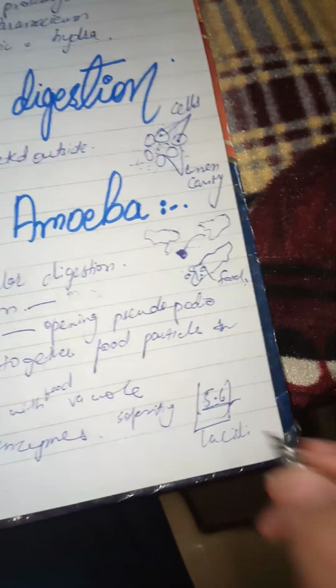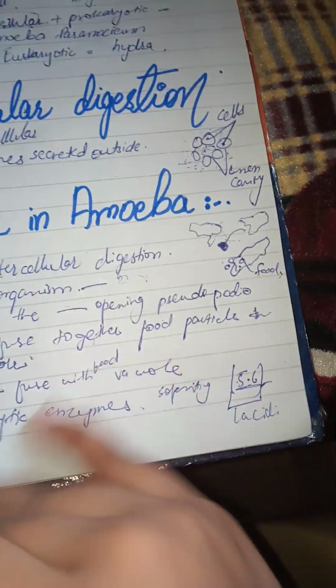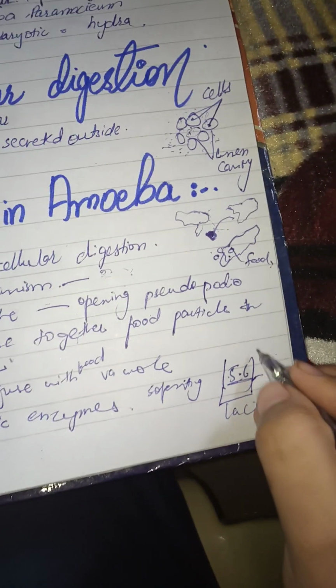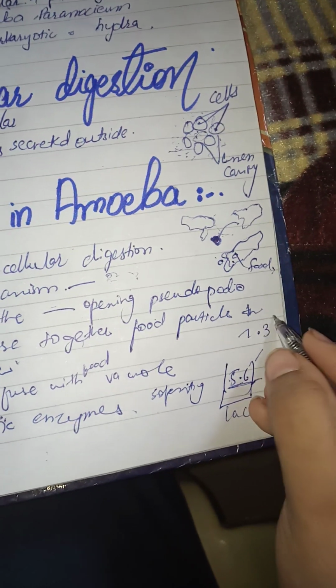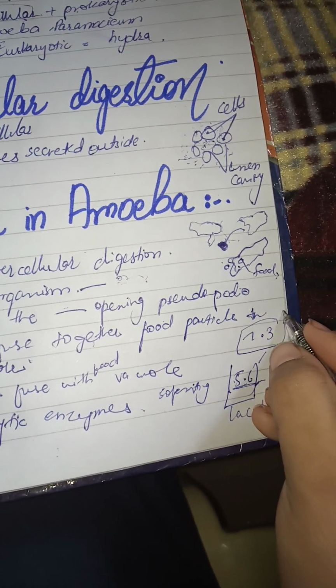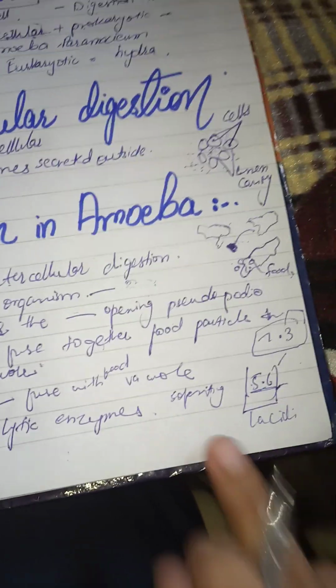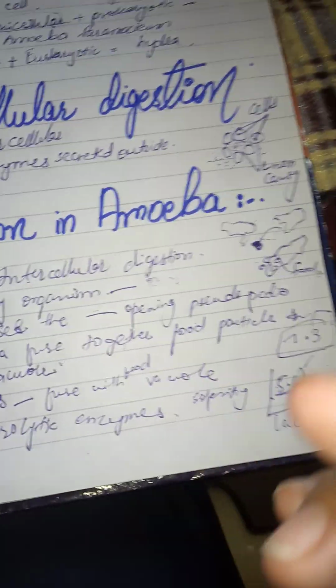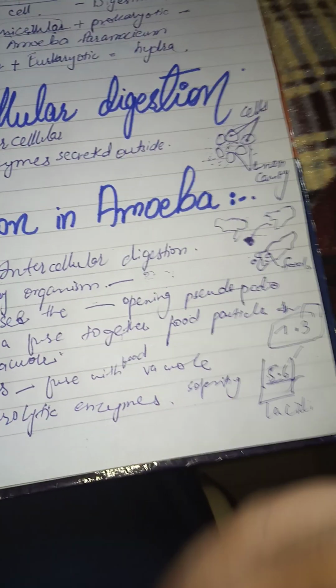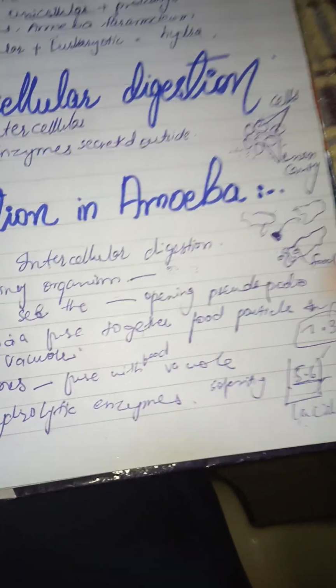Sorry, I just got confused. 5.6 would be acidic, but the medium would not only be 5.6. It will change and become a little bit alkaline, so that would be 7.3. Okay, 7.3 is alkaline. So this means it would not only be acidic, but also partially, a little amount, alkaline as well.